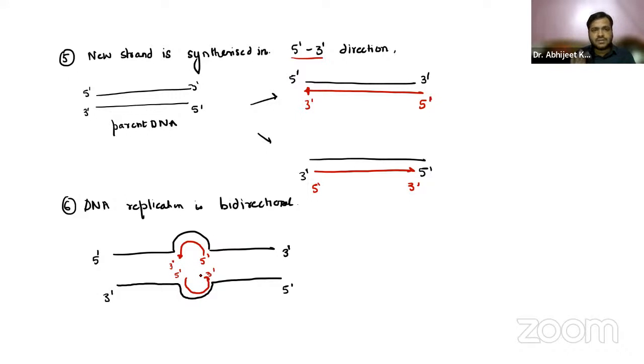So DNA replication is bidirectional. Both are in opposite directions.